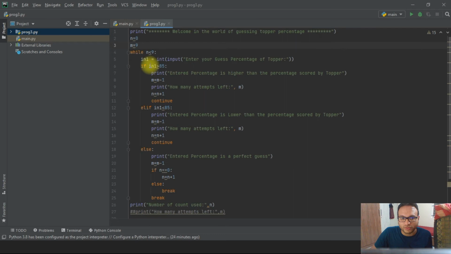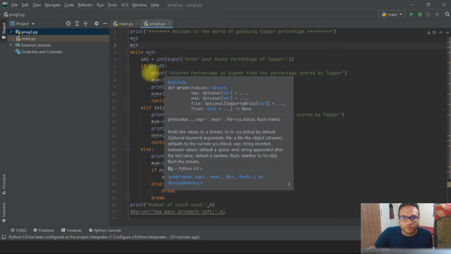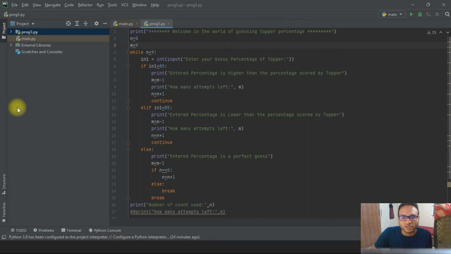So once this works, the value of n will be increased by 1, and then continue will happen. Again the user has to input the value, and if it comes under this category, it triggers all these commands once again, otherwise it goes to the else. Take an example: in the first attempt the user inputs the value 95. In this category the first section is executed. In the second attempt, if the user selects a value less than 85, then this section will be executed, and it will show that the entered percentage is lower than the percentage scored by the topper.